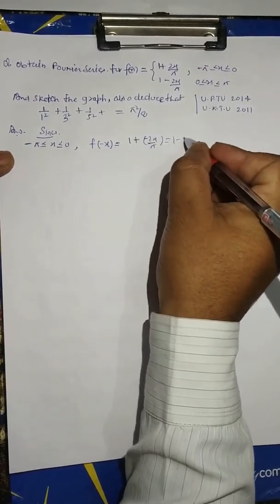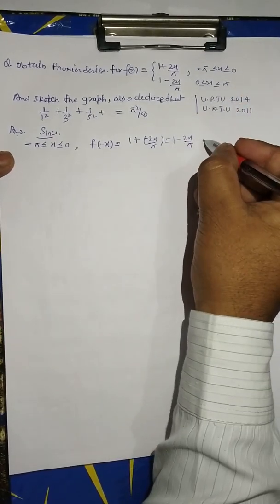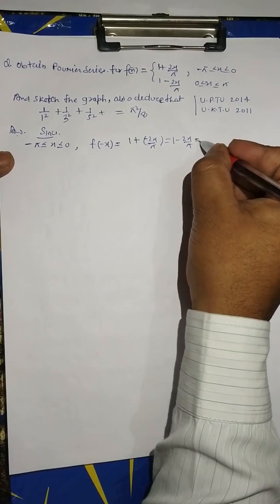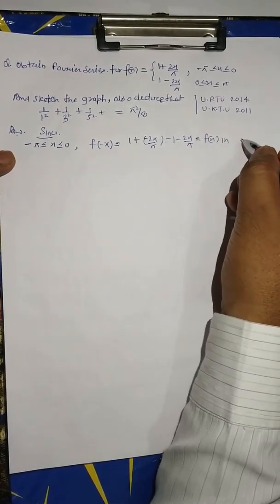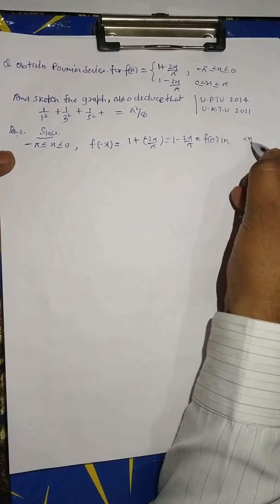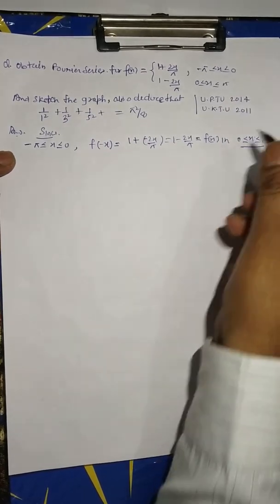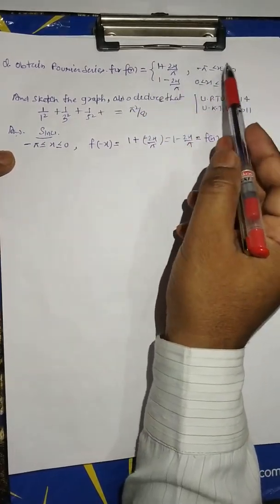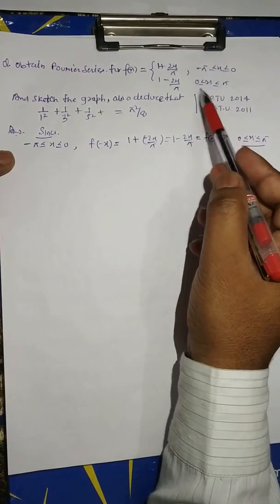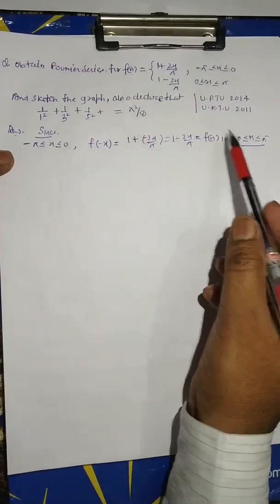This is equal to f(x), but in the other interval. Taking the f(x) in this interval and converting into this interval after putting x equal to minus x.